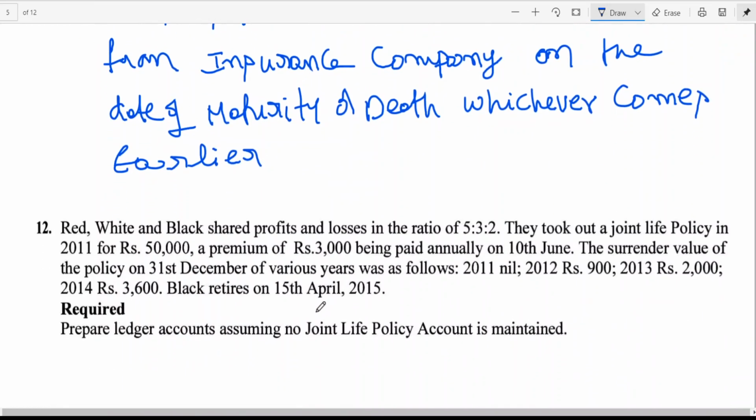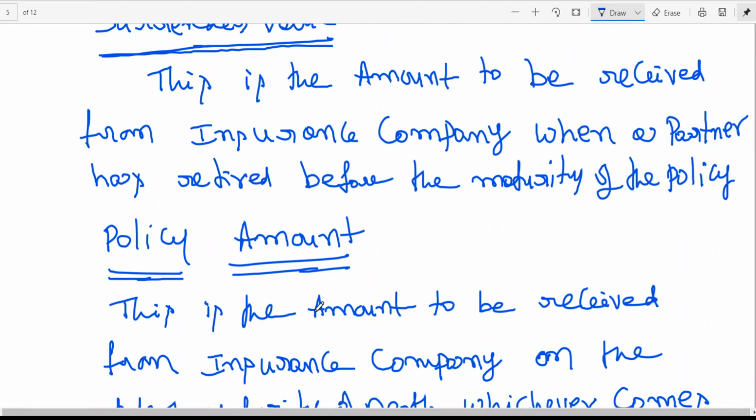I think these things we have learned today. And in tomorrow's class, we will talk about treatment. So what is treatment? Expense method, asset method, reserve method. There are three methods, and those three methods the insurance company follows. The partnership firm can follow any of the methods, but the net effect will be the same. So for recording the transaction when you take a policy, you can follow the expense method, the asset method, or the reserve method.